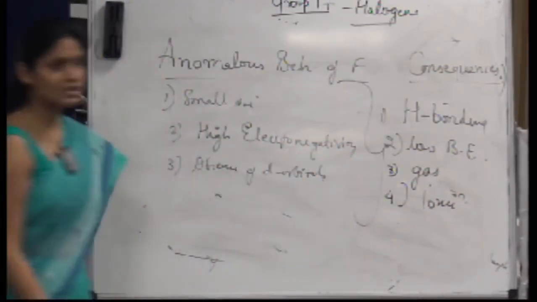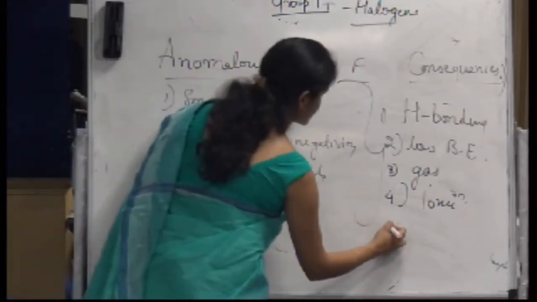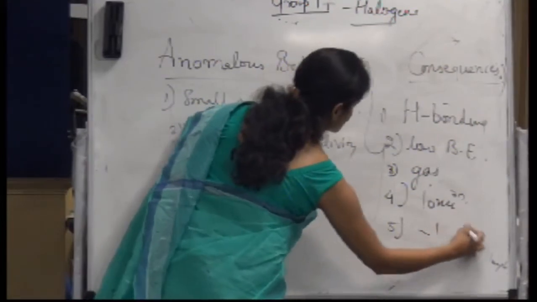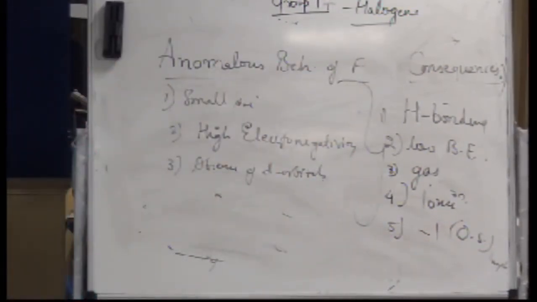And what about the oxidation state? What kind of oxidation state will it show? -1, -2, -3, +1, +2, +3? Its only possible oxidation state is -1. In fact, iodine, down the group, what happens? The number of valence shells is increased. So you should imagine that iodine should also be a non-metal.